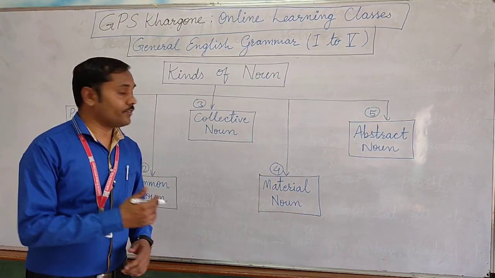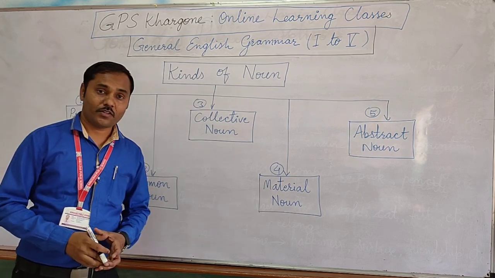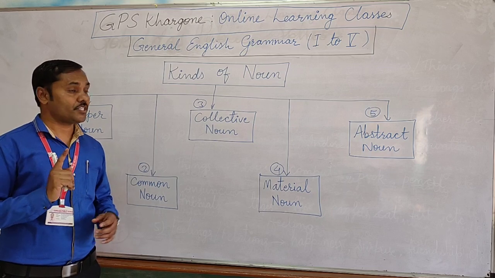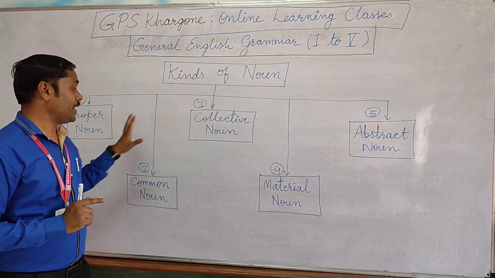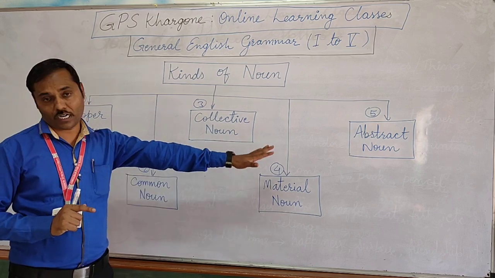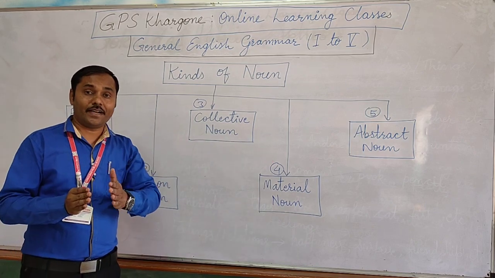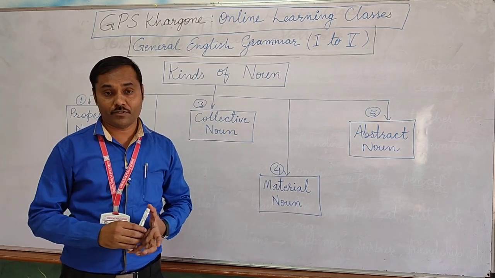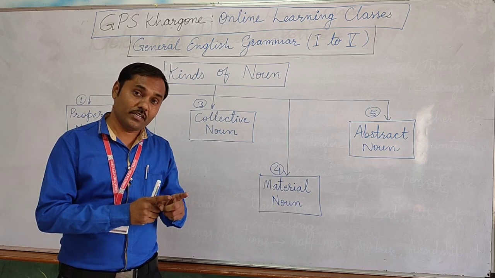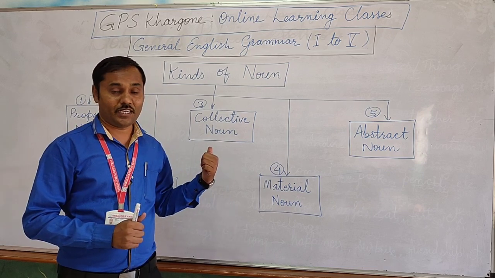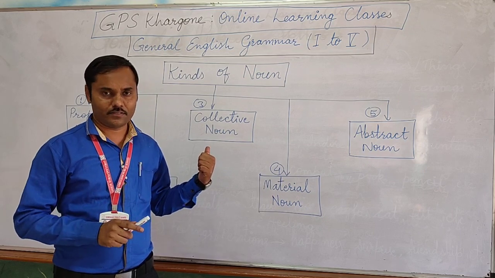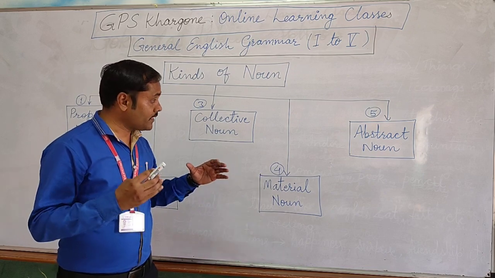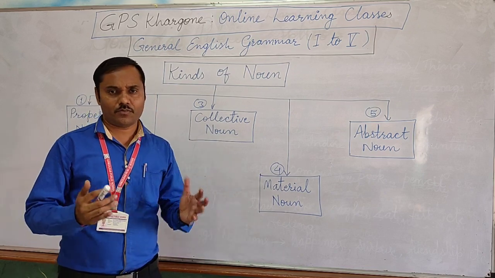Now let's discuss the different kinds of nouns. We are talking about the first part of speech, noun. And noun has mainly five categories or kinds. We can further divide nouns into five different categories. Especially for the students of classes first to fifth, it is a very important topic, and you will definitely be asked questions out of this topic. So I suggest you revise and learn this topic as much as possible.